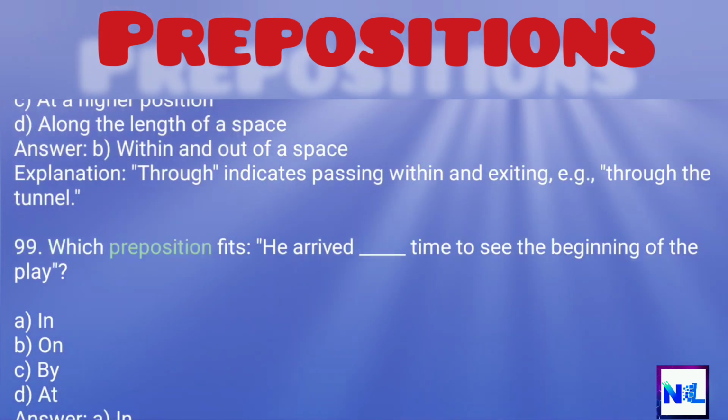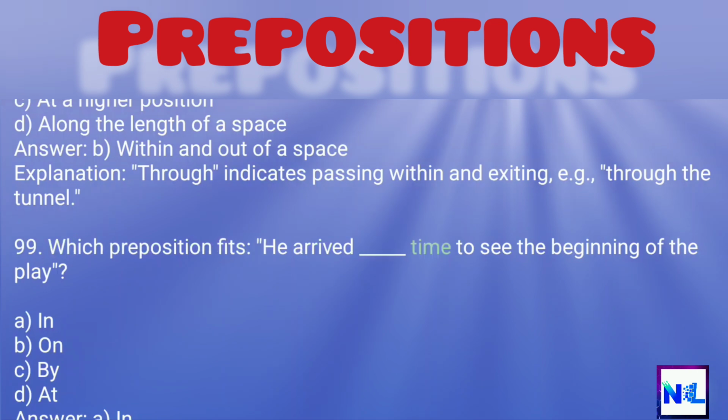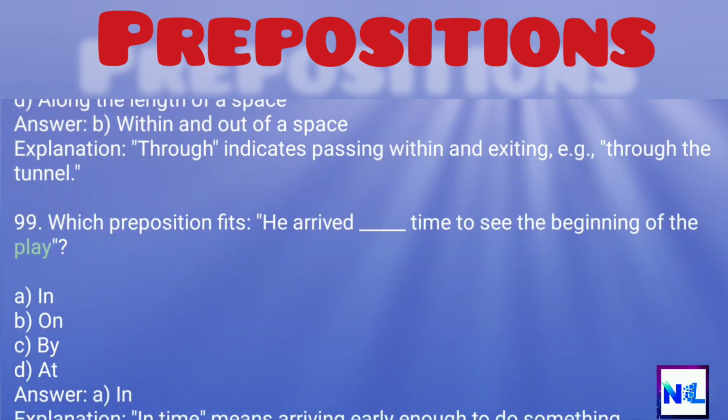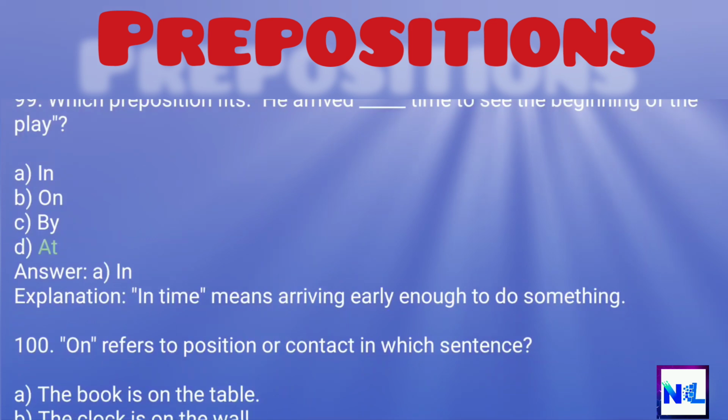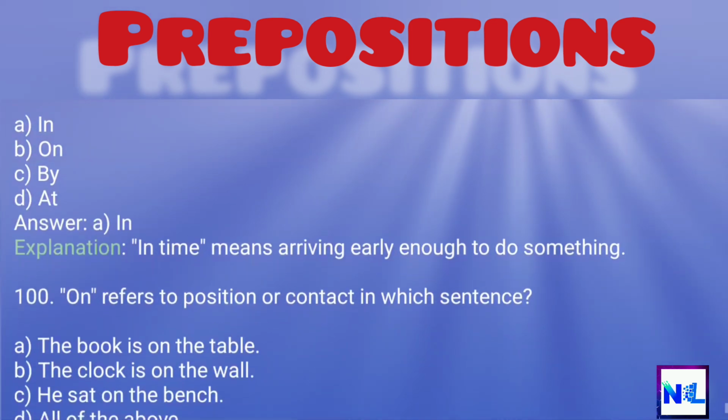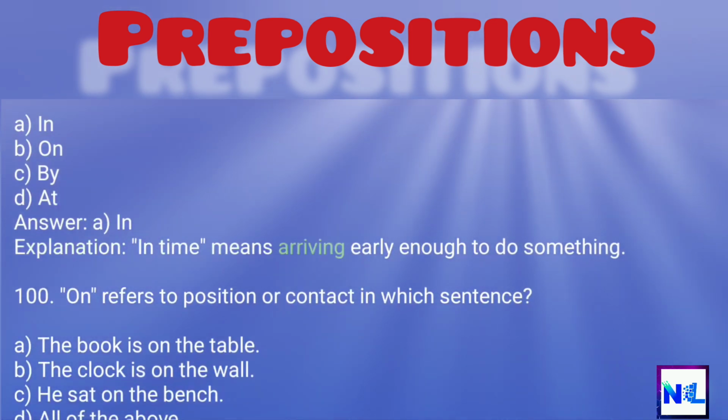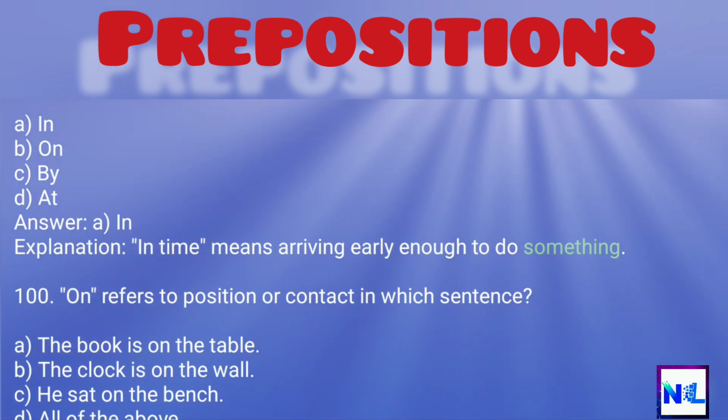99. Which preposition fits, he arrived _ time to see the beginning of the play? A. In. B. On. C. By. D. At. Answer: A. In. Explanation: In time means arriving early enough to do something.